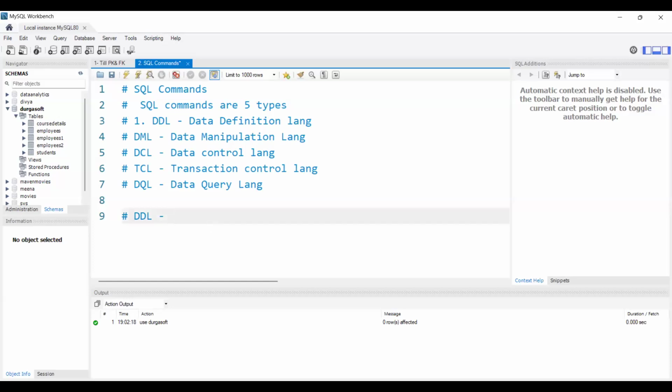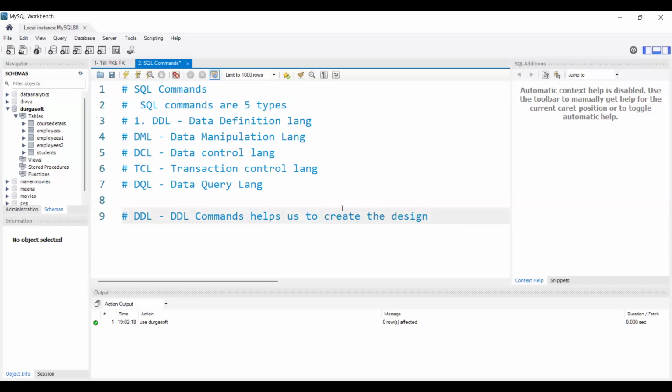All right. So basically DDL commands, DDL means data definition language. By using DDL commands we can create the design of the table.